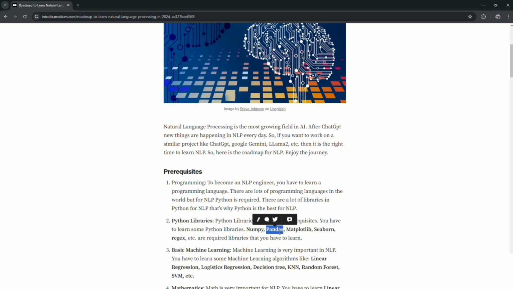calculation, and Pandas is to load your data and do some pre-processing tasks and many things. And Matplotlib and Seaborn are to visualize your data. So you need all of these.